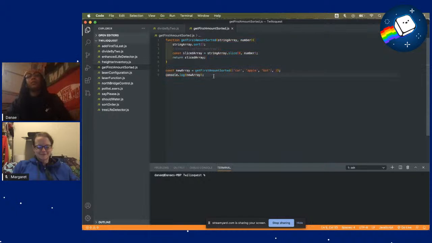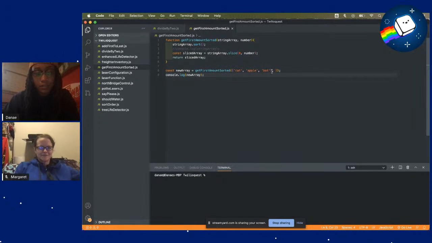This was the exercise we left off at last time, where we had to sort an array, and then we wanted to slice the array. So the output of this code right here, we wanted to get apple and bat, I believe. We had some trouble with the slice right here because we were just passing in number instead of 0, number.